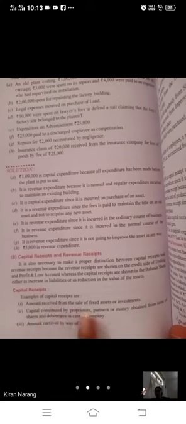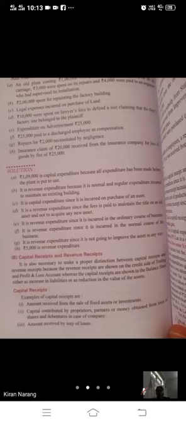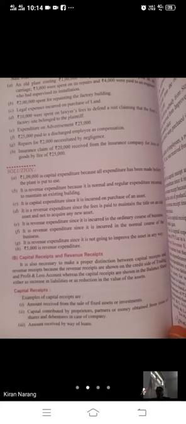So what are capital receipts? Examples of capital receipts are amount received from sale of fixed asset. But a revenue receipt is the regular routine income from the business. If we are selling the goods, we are receiving money, that is our revenue receipt. But whatever gains we are receiving, not normally, occasionally, or for some other purpose other than from the business, from other sources, that is capital receipt. Amount received from sale of fixed asset.